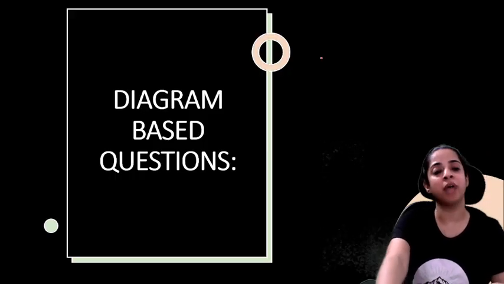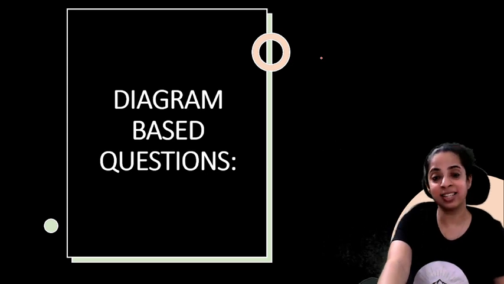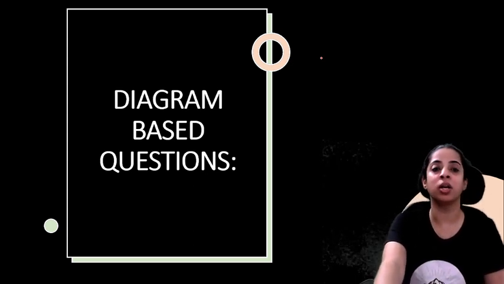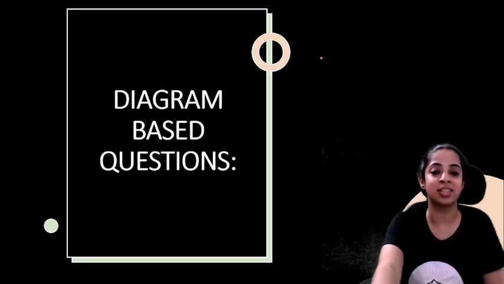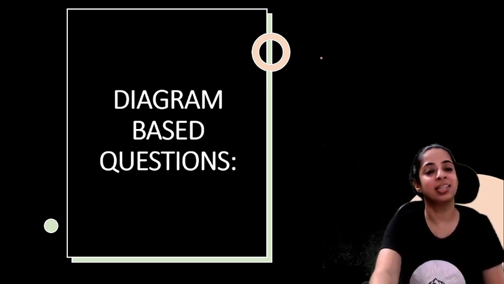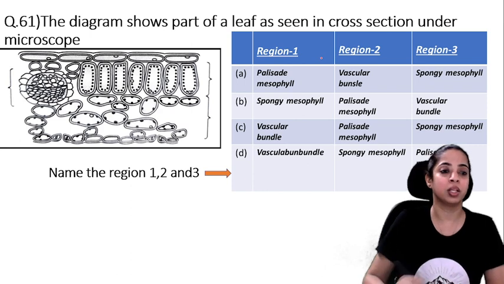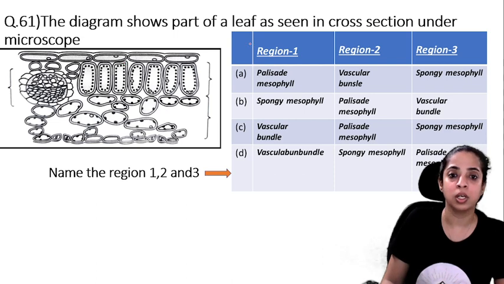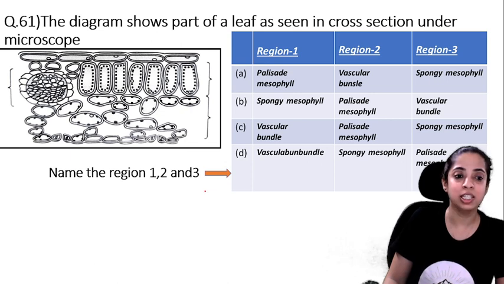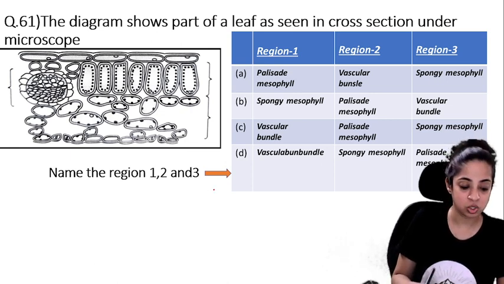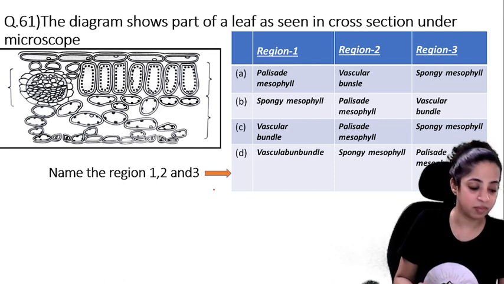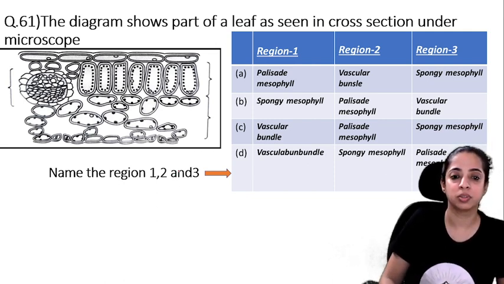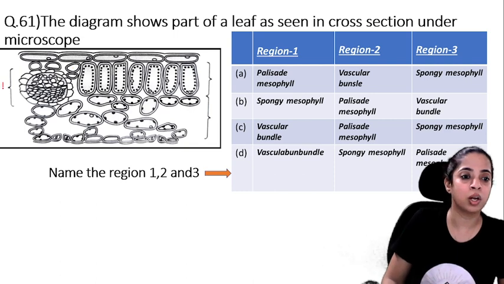Now let's go on to diagram based questions. Look at the screen really carefully, children. If you are not able to understand the diagram, pause the video and look at it very carefully. The diagram shows part of the leaf as seen in cross section under a microscope. There is region 1, region 2 and region 3. Name the regions 1, 2 and 3. Read the question very carefully. This is region 1, this is region 2 and this is region 3.